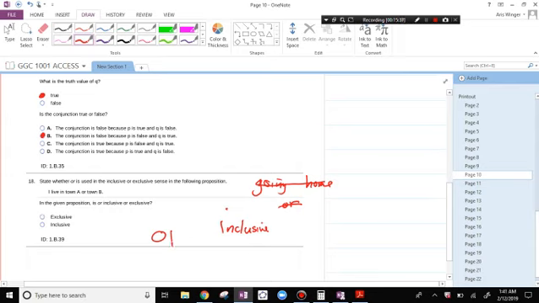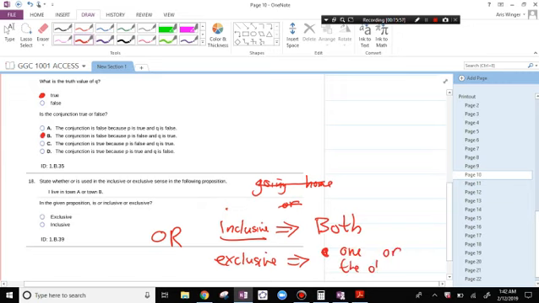An inclusive or means that it's possible to do both things. An exclusive or means that when you execute this statement, you have to pick one or the other. It's one or the other, not both.